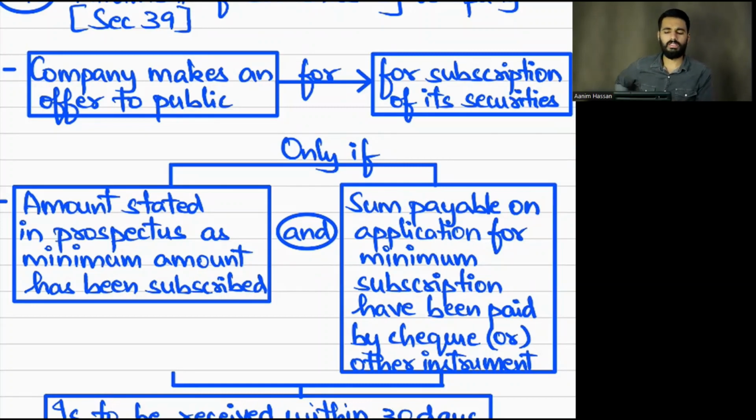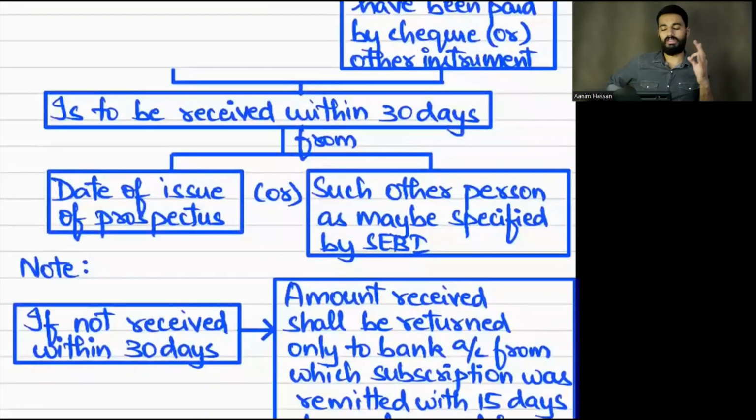Company makes an offer to the public. So which company will make an offer to the public? Public company. If a public company wants to subscribe the securities, when can they do so? Only if the minimum number of subscriptions has been made and application money is also received. Application money can be received either by check or other instrument, and it should be received within 30 days.